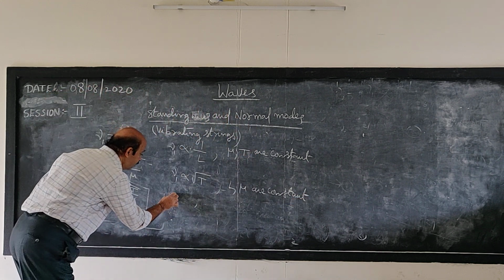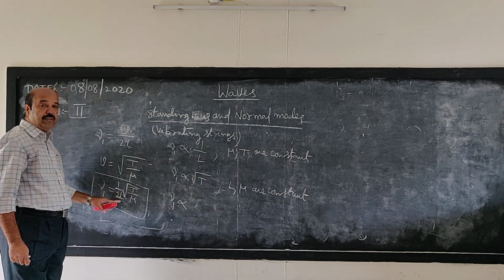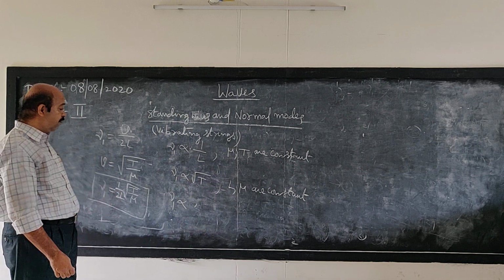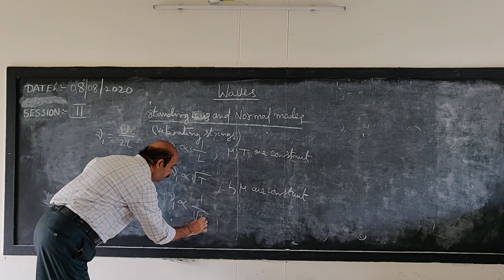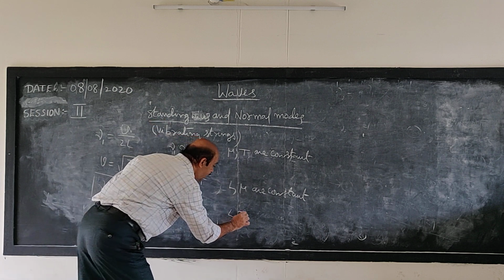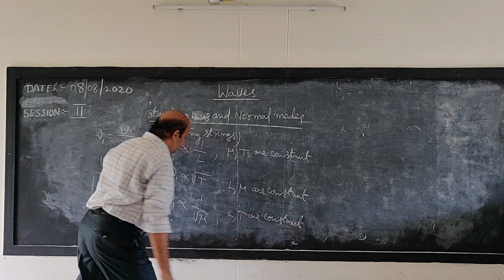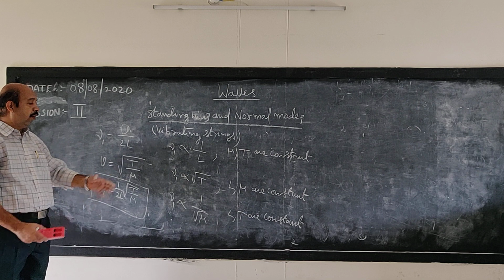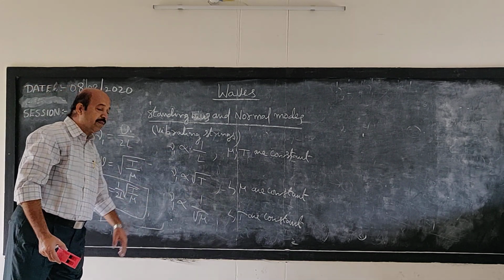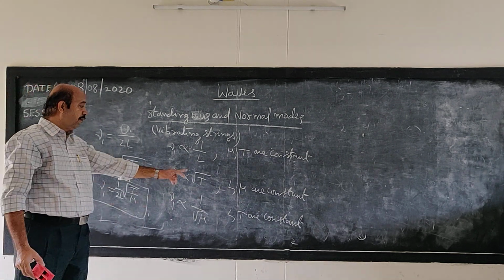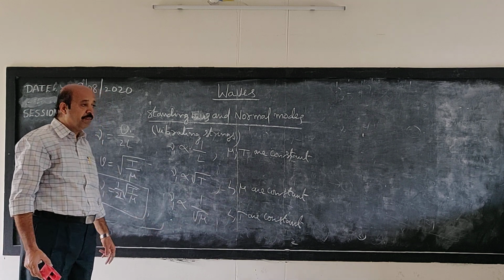Similarly, if you keep tension and the length of the string constant, it depends inversely on the square root of linear density, that is, when L and T are constant. So these three are known as the laws of transverse vibrations of a stretched string. That means the fundamental frequency with which a string can vibrate depends on the length, the tension and the linear density.